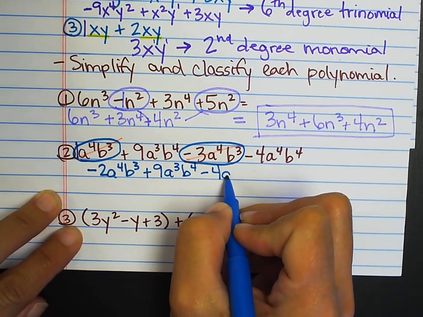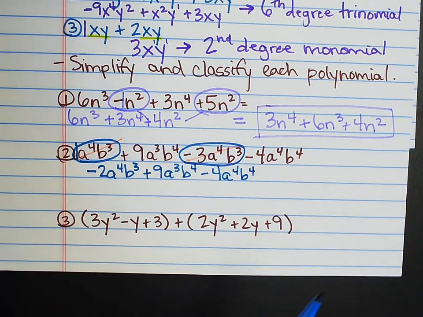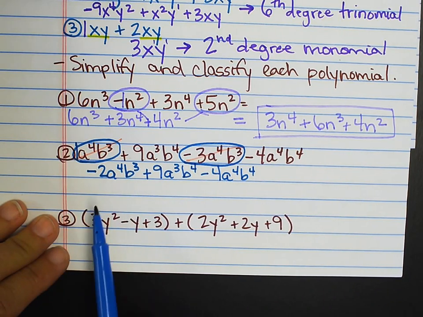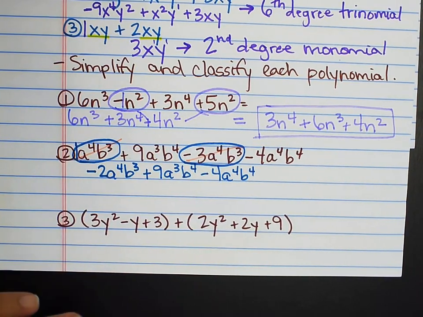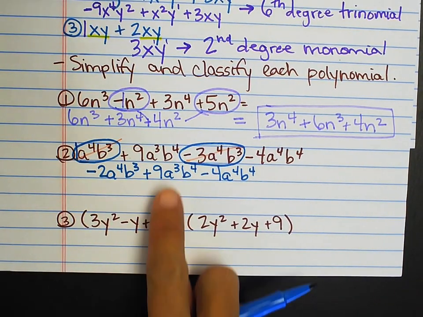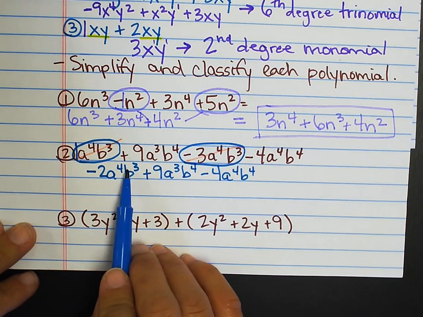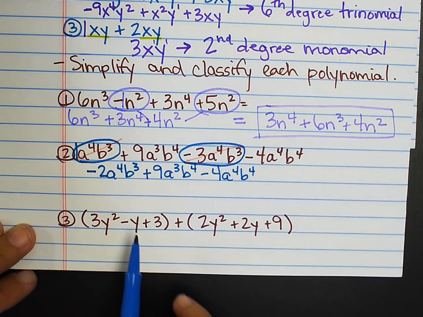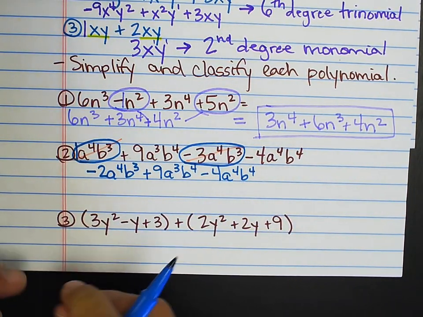My next step is to get them into standard form. Standard form is going to be descending order of the exponents. I have a 4 plus 3, that's 7. I have a 3 plus 4, that's 7. And I have a 4 plus 4, that's 8. These two have the same value, so the exponents add up to 7 on both of them. They don't have the same value, the whole term, but they add up to 7. So the 8 is larger, so I'm going to do the 8 first.